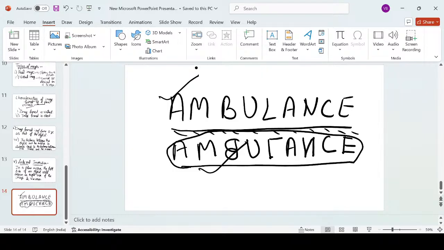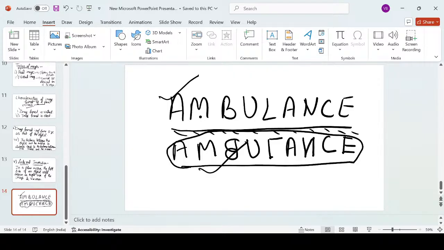So next time whenever you see an ambulance, just look at the word ambulance, how it is painted. First of all, it is painted with red color generally. So red color is a bright color which we can see from a very longer distance. Okay. And second thing, it is painted in this manner, that is laterally inverted image, so that when the person sees in his car's rear view mirror or the side view mirrors, it will appear as correct. Okay. Clear? So this is all about image formed by a plane mirror and its characteristics.